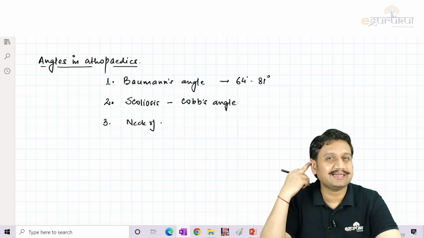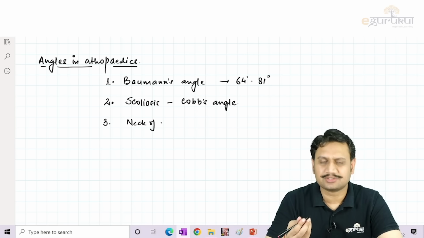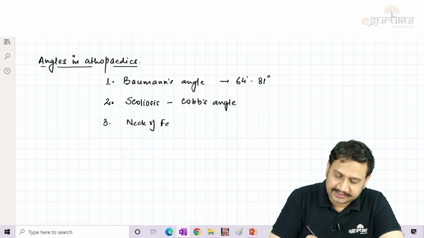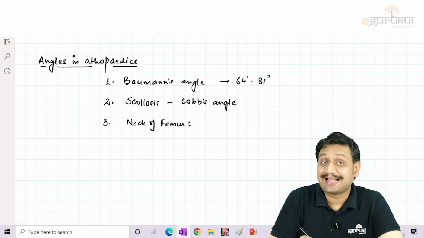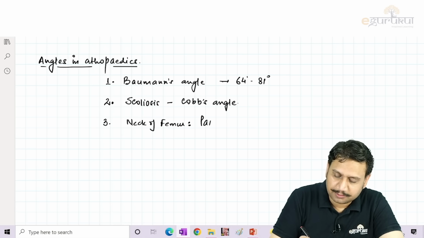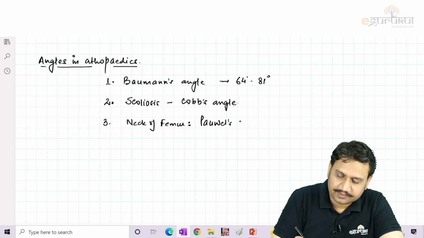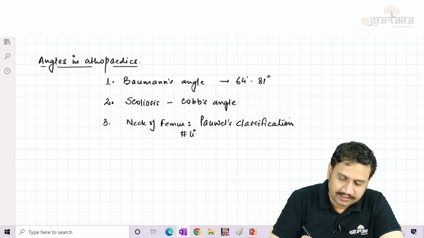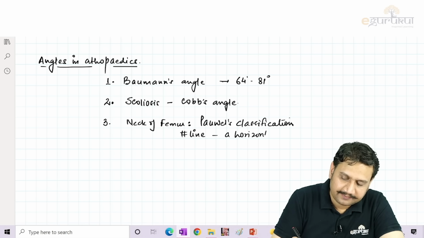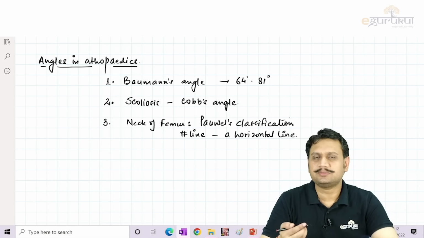That was basically a name of a classification based on the angle. In the neck of femur, we have the classification based on the angle. That's why I'm taking it. It is known as the Powell's classification. Powell's classification is based on the angle. What angle? Between the fracture line and a horizontal line. So that is the angle to describe the classification for the Powell's.